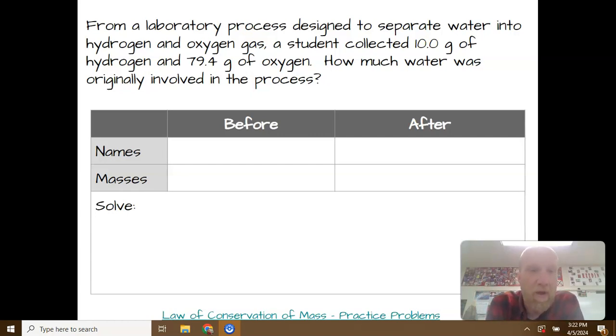So if we read this: from a laboratory process designed to separate water into hydrogen and oxygen gas, a student collected 10 grams of hydrogen and 79.4 grams of oxygen. How much water was originally involved in the process?